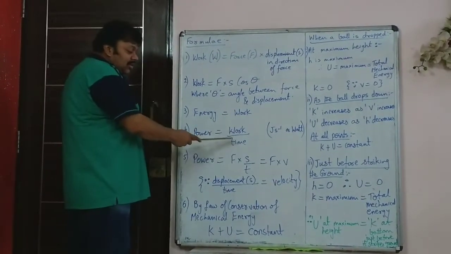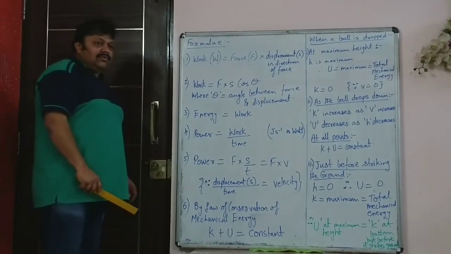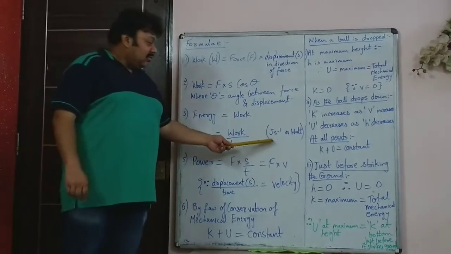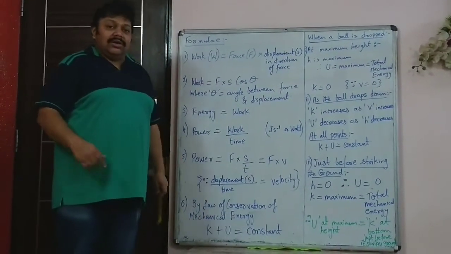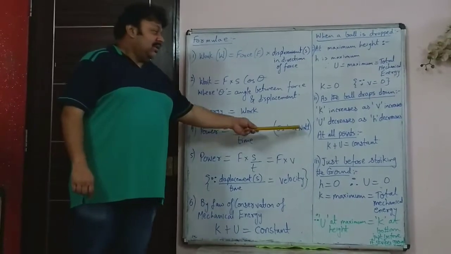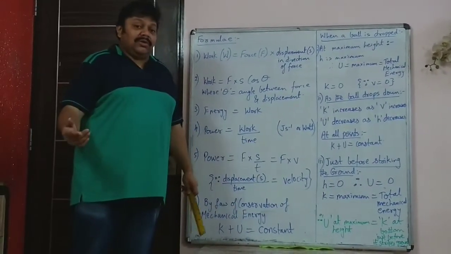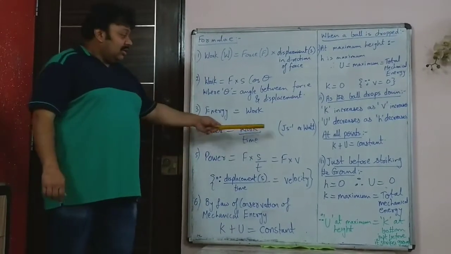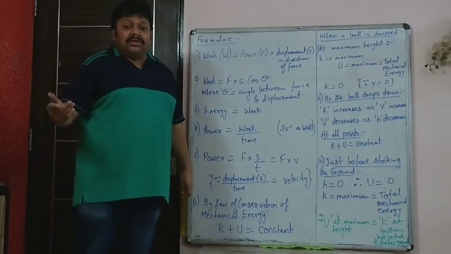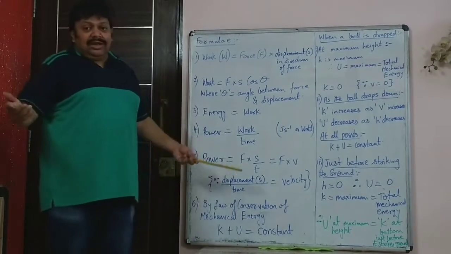Power is work upon time. Power is defined as the rate at which work is done. So if somewhere you see the unit joule per second, that is power only. Somewhere it may be written as watt, and other places it would be written as joule per second. It can also be called the energy consumed per second is 10 joule.